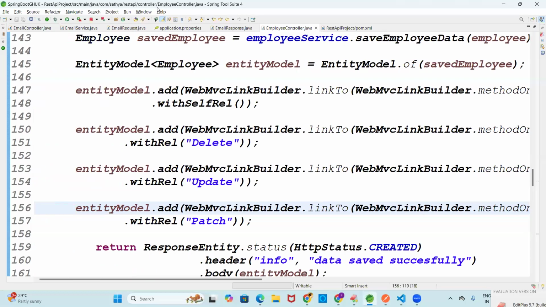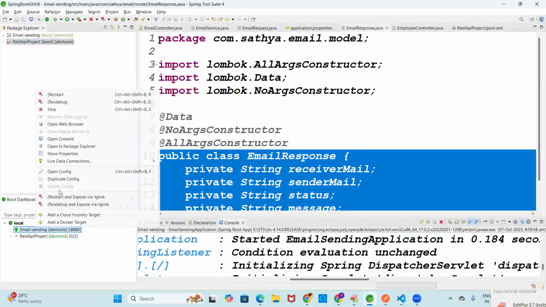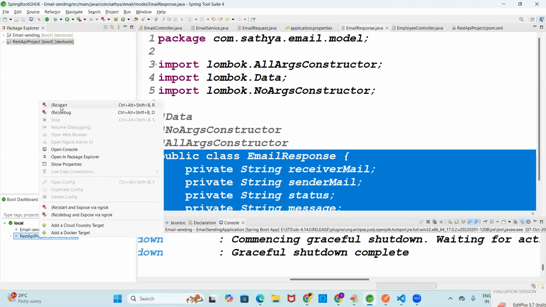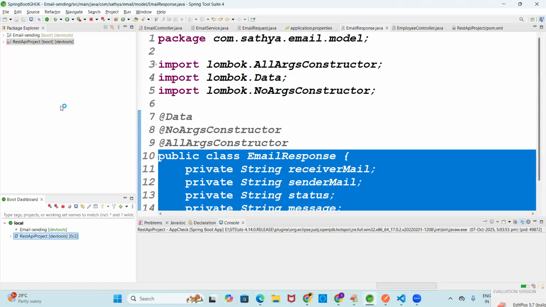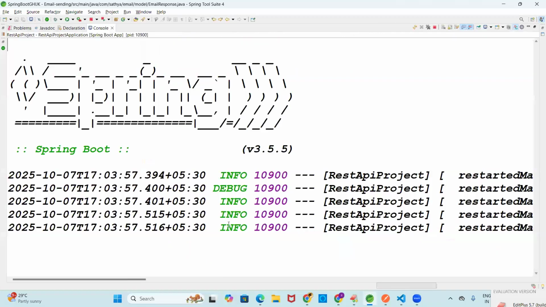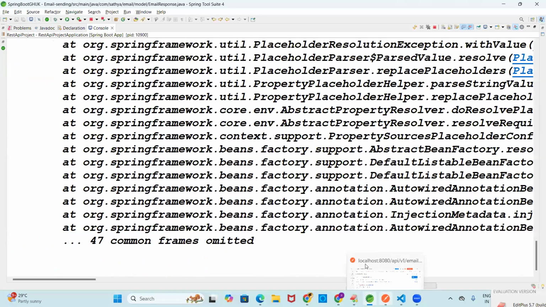That's it, guys. Simply run this project. Once you run this project, right click on the project, the REST API project, and click on Start. Once we click on start, then we need to go with the data here. Tell me guys, we need to send a post call. Okay, let me go for the post call. Hey, we got errors.